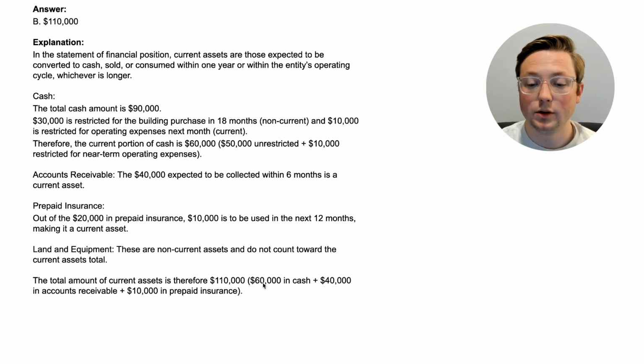So total, you include the $60,000 of cash that's current, the $40,000 of accounts receivable that's going to be received in 6 months, and the $10,000 of prepaid insurance that's also going to be used up within the next year. So pretty straightforward. It's very similar to a balance sheet for a for-profit company. That's what the statement of financial position is. It's essentially the balance sheet for a not-for-profit company.